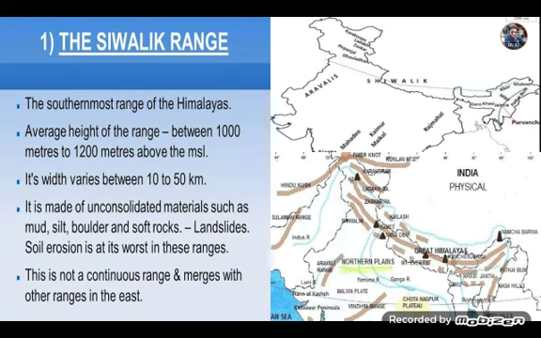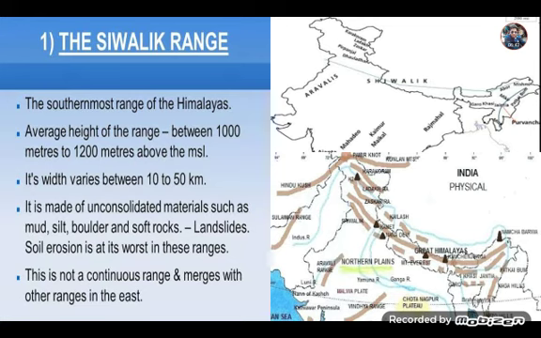Then the second important physiographic division of India is the Great Plain of North India. The northern plains, which are an important physiographic feature of India, have an area of about 7 lakh square kilometer. They are composed of alluvial soil and are a highly agriculturally productive area.